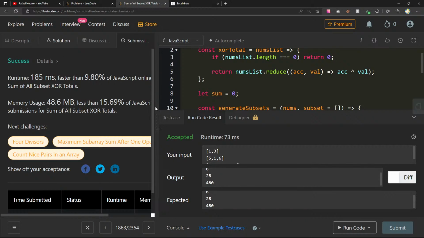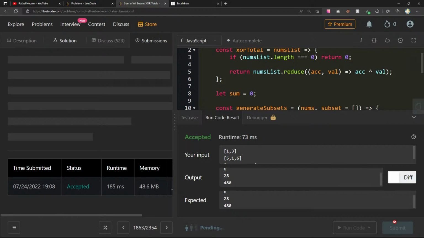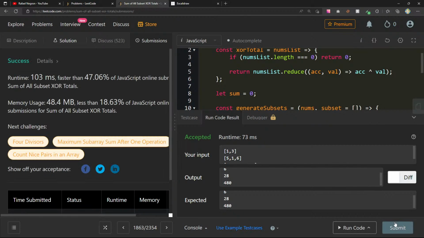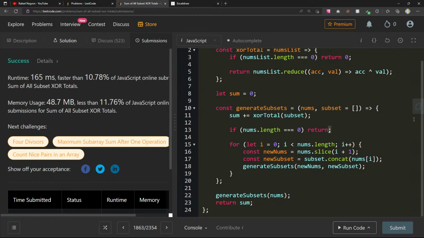9.8. So based on the performance of this question, I am so sure that there's a faster way of doing this, and maybe I completely missed it, but when I look at a question like this, it just reminds me so much of the subset problem. So is there a cost of me